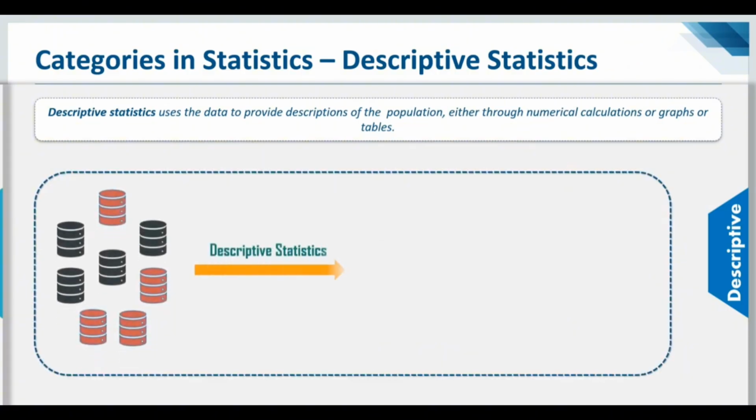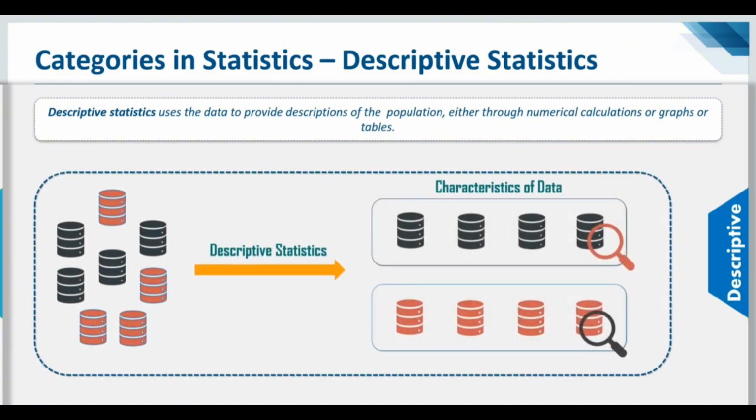As you can see in the example on the screen, suppose you want to distinguish the objects based on color. Then this type of statistics, that is, descriptive statistics, divides the data into two sections based on the colors. So that's black and red over here.